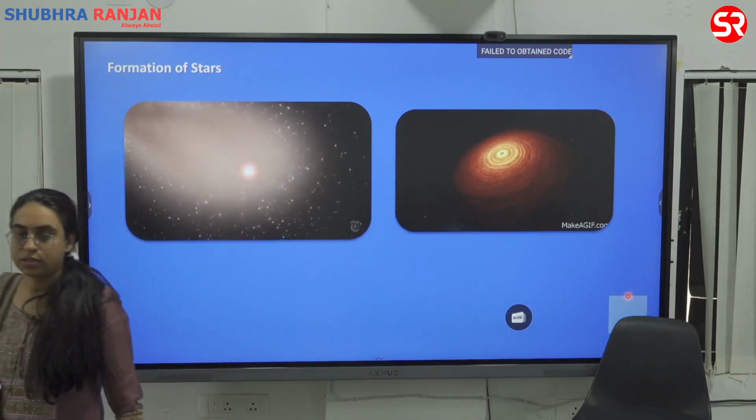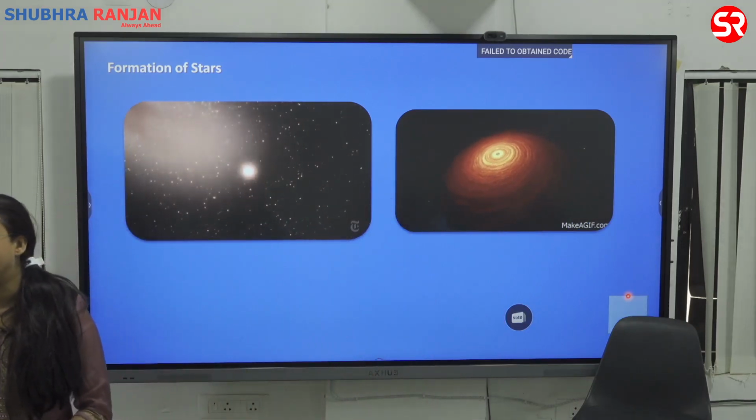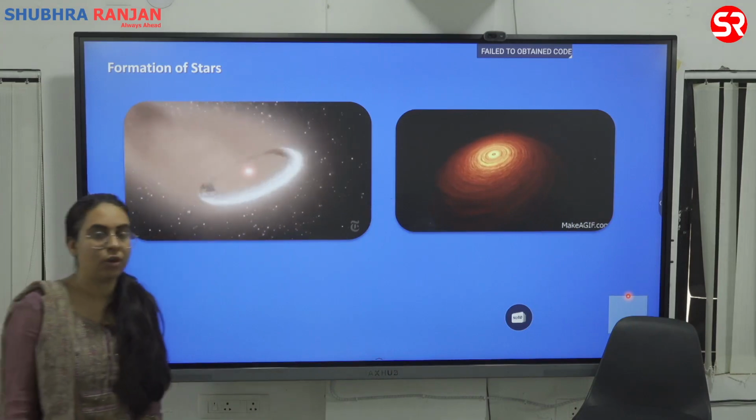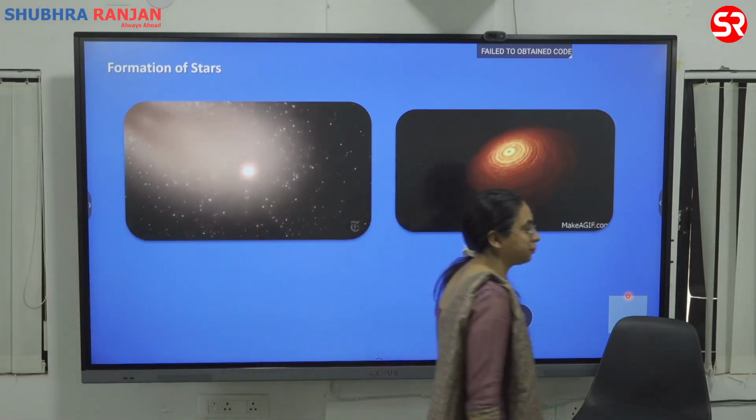In bracket you can write the phenomena of redshift.